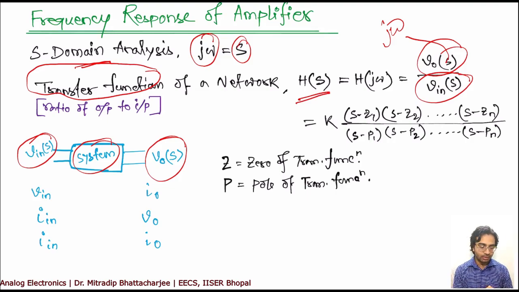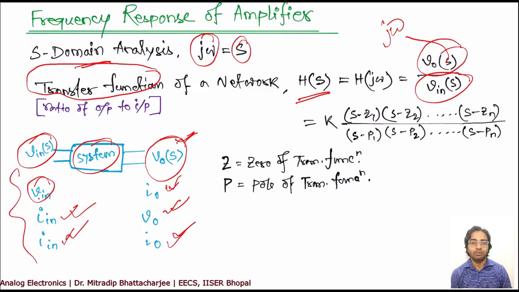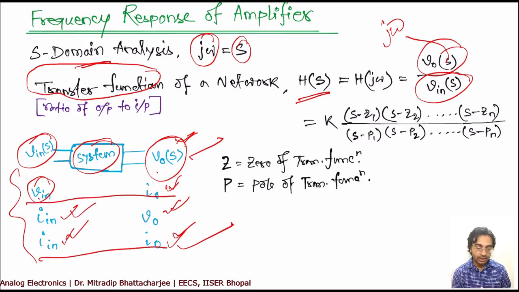Now this input can be voltage, and output can also be voltage. Input can be voltage, output can be current. Input can be current, output can be voltage. Input can be current, output can be current. All these combinations are possible in a real system. If it is voltage and voltage, it's voltage gain. If it is current and current, then it is current gain. If it is input voltage and output current, then it is transconductance gain.